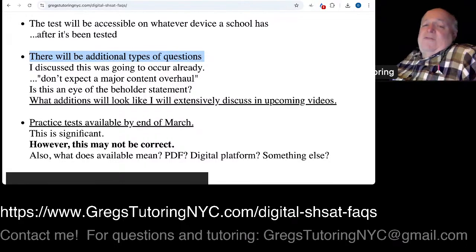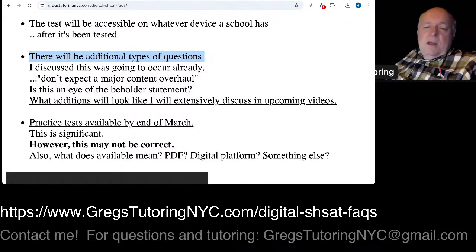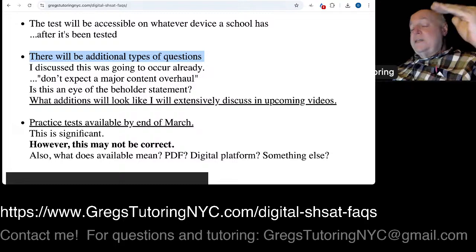Just to give a naive example, currently you just have A, B, C, D, and obviously the digital exam would allow A, B, C, D. But now imagine it gives you maybe 6 options, and you can pick 2 of them, or you can pick as many answers as fit the question. I gave an example before of simplifying a fraction. It might put a fraction up there like 10 over 20 and ask you how many of the 6 to 10 choices are equivalent to 10 over 20, right? So not asking you particularly to simplify it to 1/2, but asking you what else is equal to it.